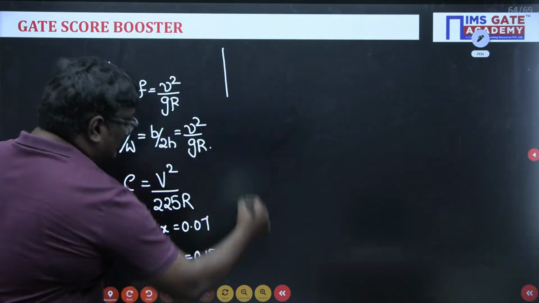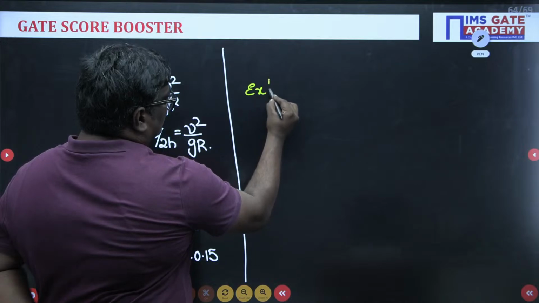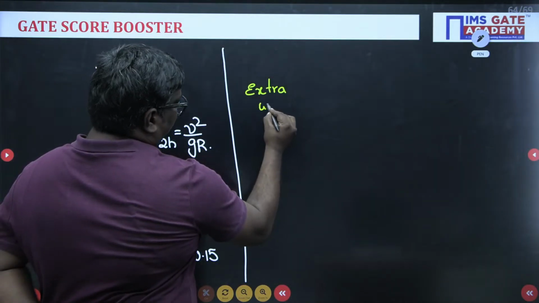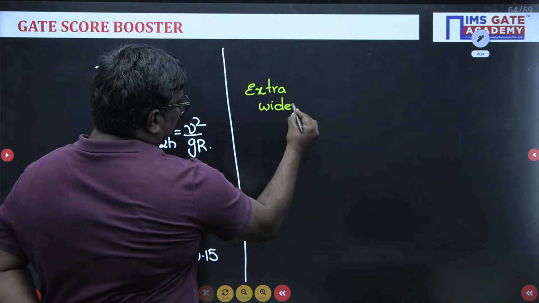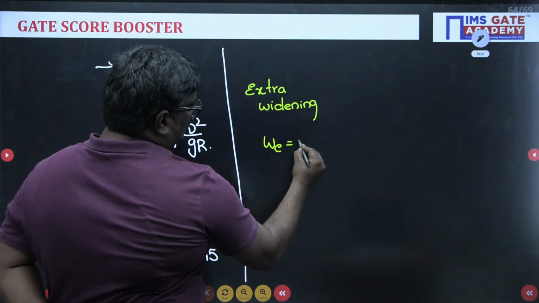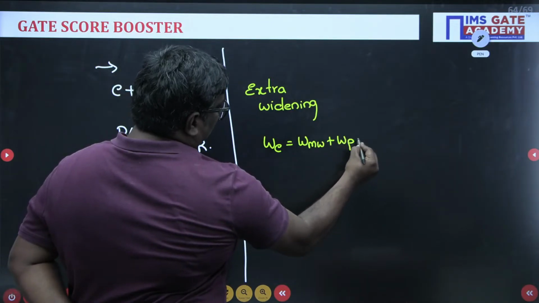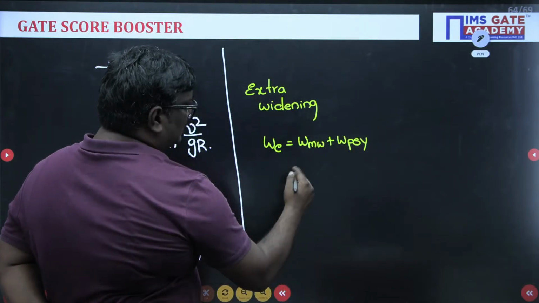Similarly, see students, when I talk about extra widening, it is equal to mechanical widening plus psychological widening. That is equal to how much, sir?